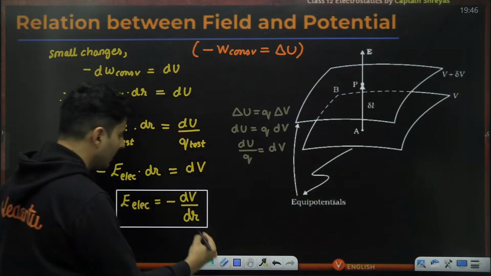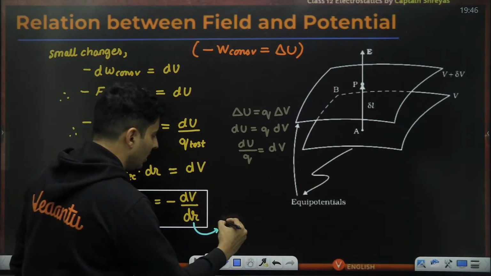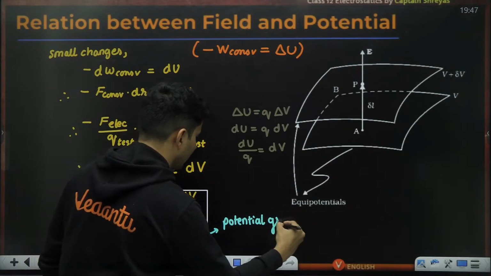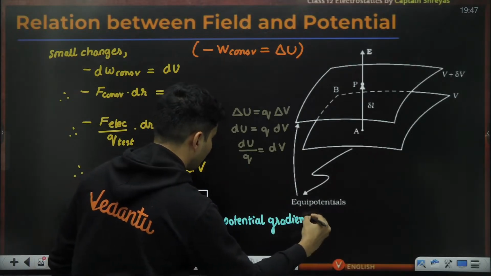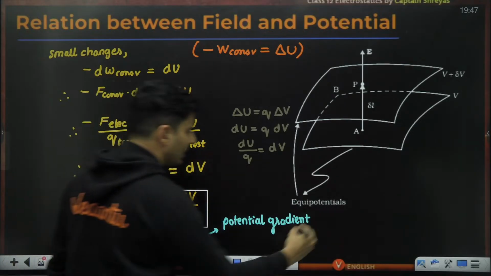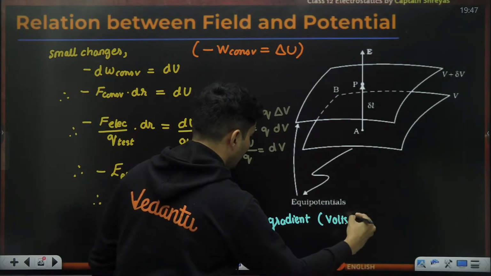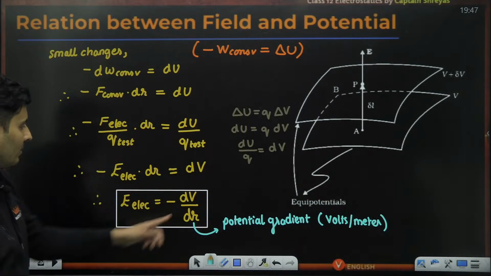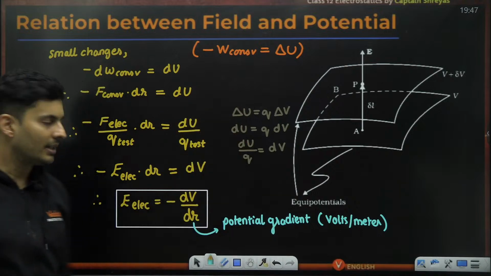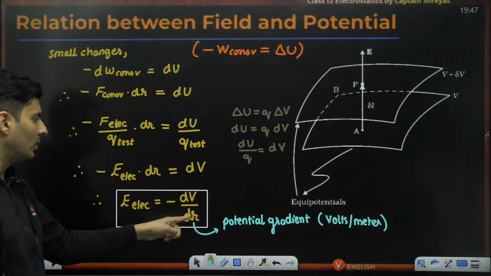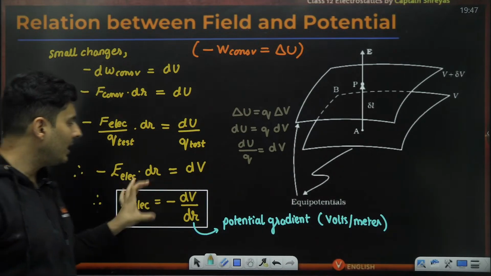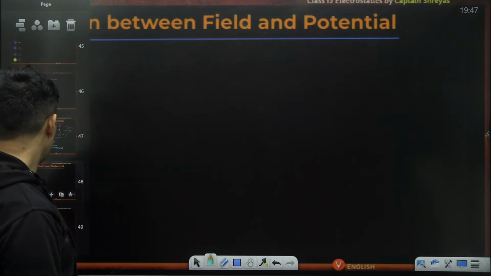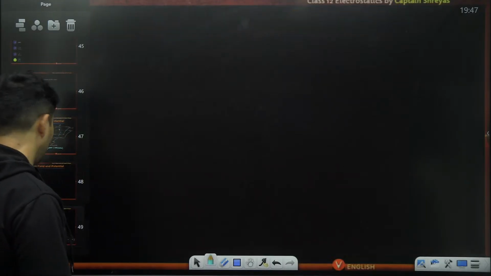In this formula, dV by dr is called the potential gradient. It is basically how many volts per meter there are. How many volts of difference are there per meter? That is the potential gradient. So the negative gradient of the voltage is the electric field. This is a very, very important formula. E is minus dV by dr. So let's see some questions based on that.